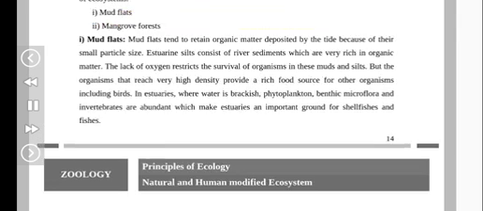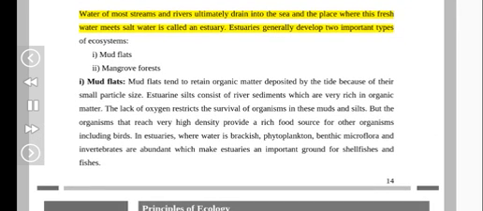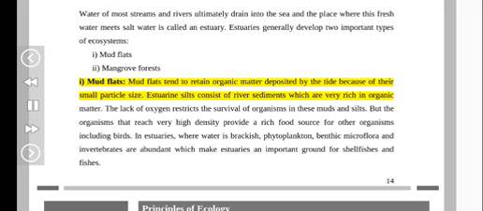Water of most streams and rivers ultimately drains into the sea, and the place where this fresh water meets salt water is called an estuary. Estuaries generally develop two important types of ecosystems: one, mud flats; two, mangrove forests. One, mud flats. Mud flats tend to retain organic matter deposited by the tide because of their small particle size.